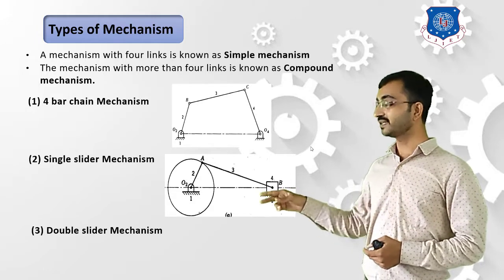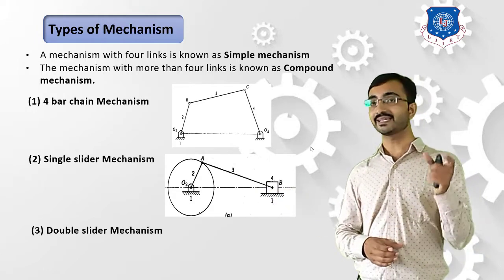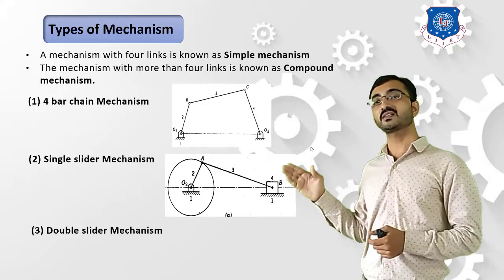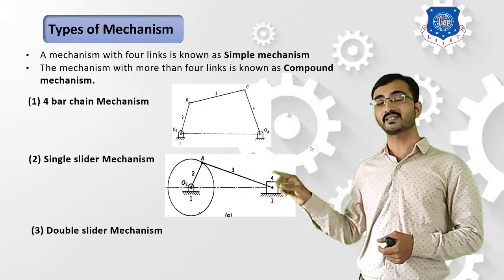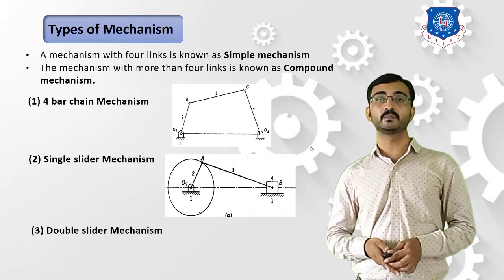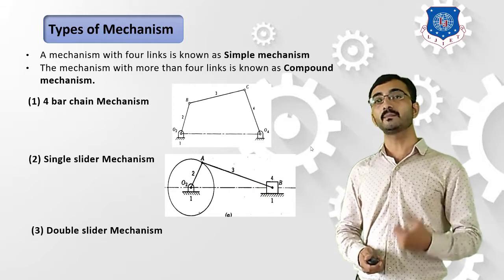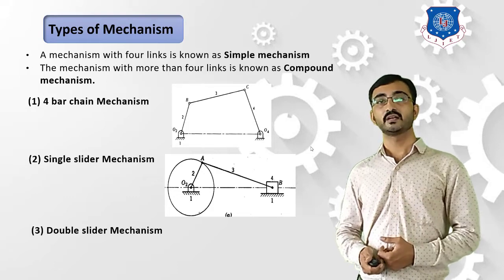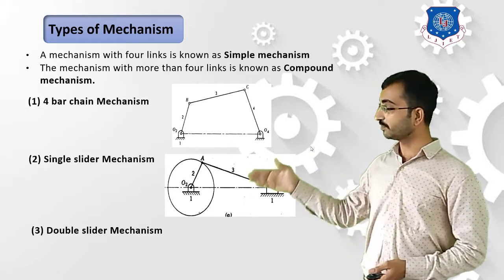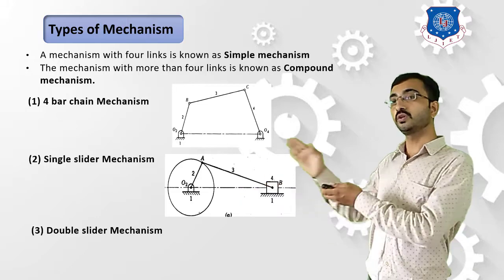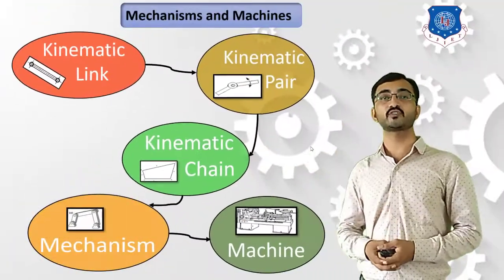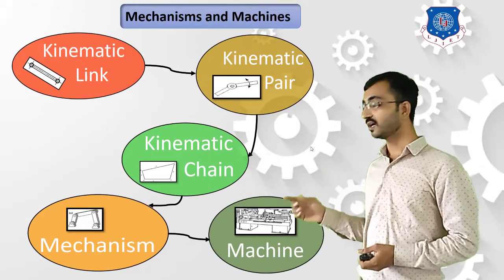Now the third type is the double slider mechanism. As the name indicates, if the mechanism is consisting of 2 sliding pairs between the elements, then it will be termed as a double slider mechanism. Okay, so this is all about the fundamentals of mechanisms. Now after getting the concept of mechanism, we can move to learn how we can form various types of machines. Okay, so let's learn about machines.